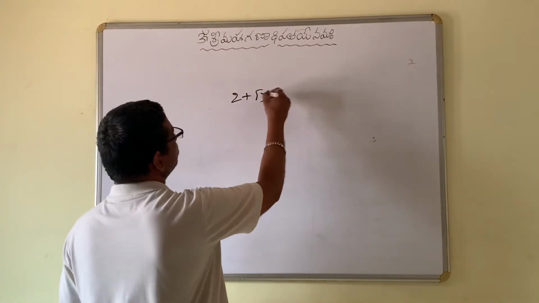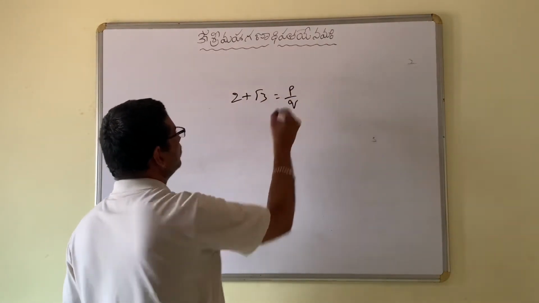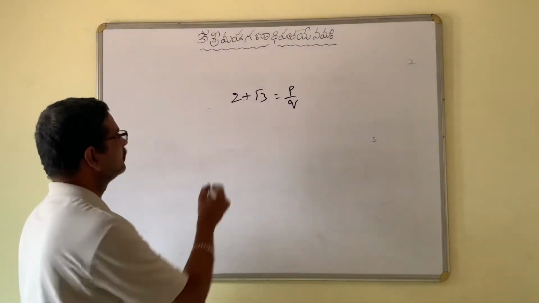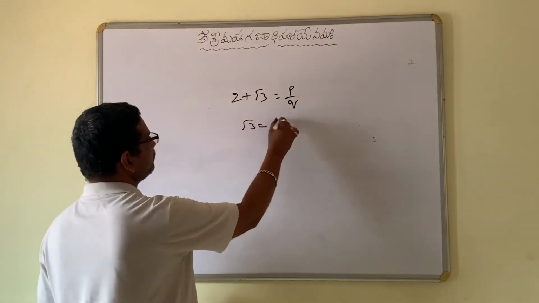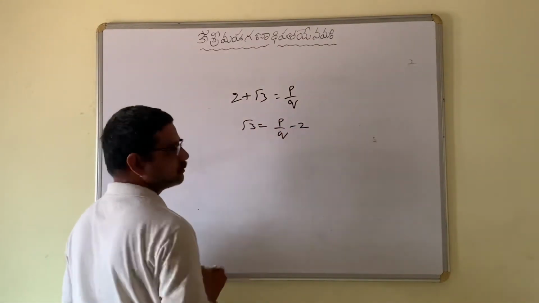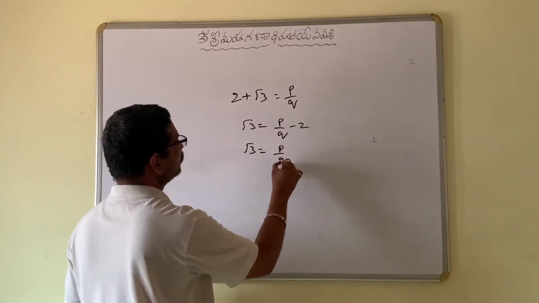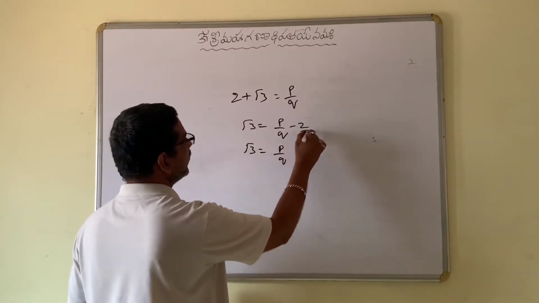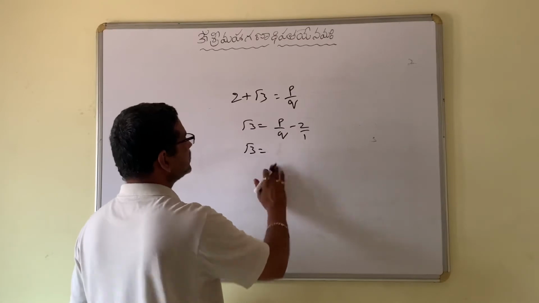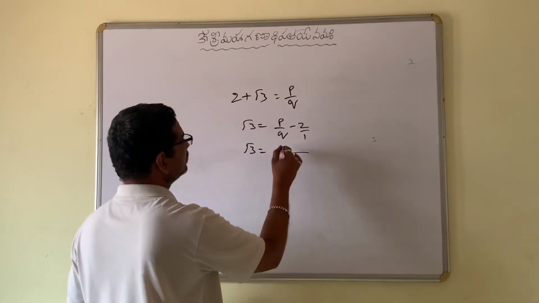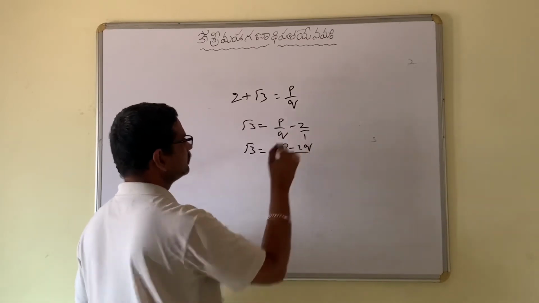First, let us assume that it is a rational number. 2 plus root 3 is P by Q. Then root 3 is equal to P by Q minus 2. Then if we simplify, take LCM, Q is the LCM: P minus 2Q by Q.